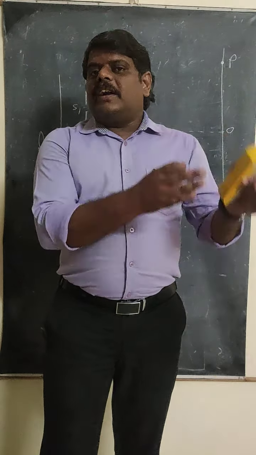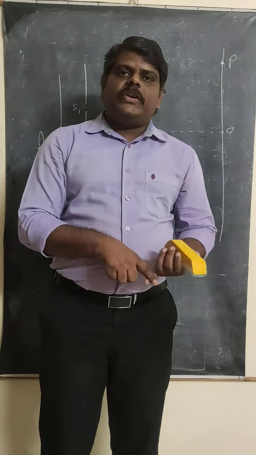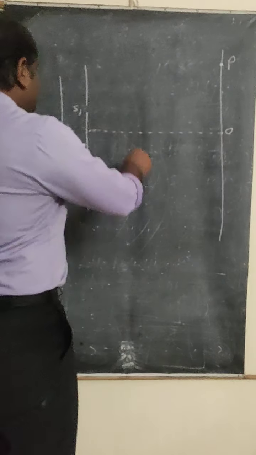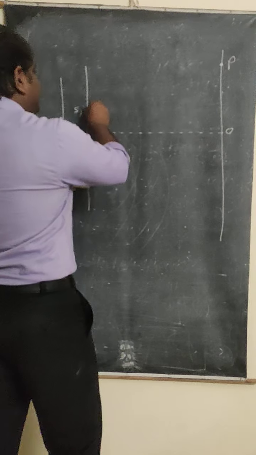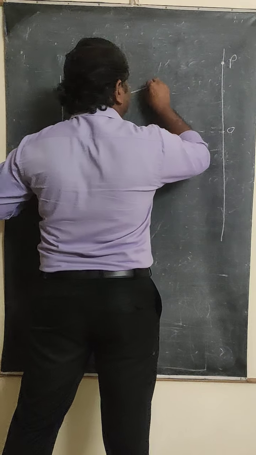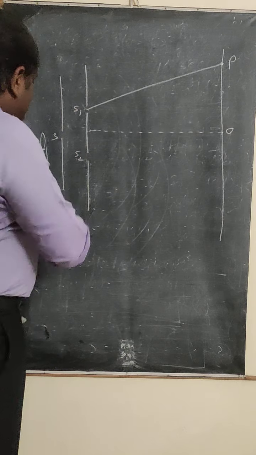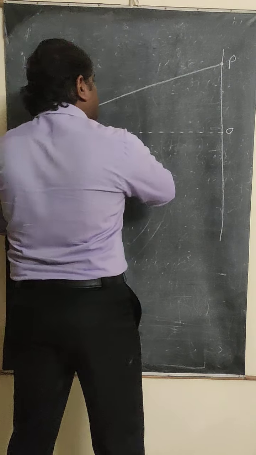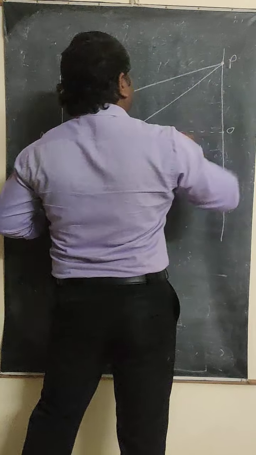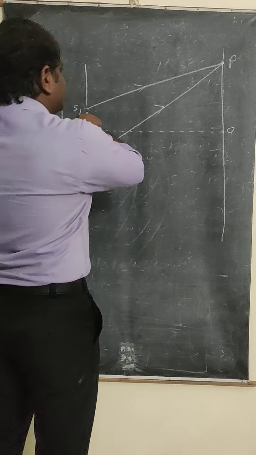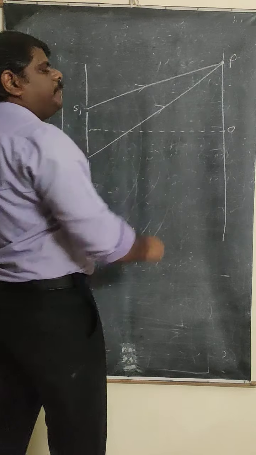Whether the two crests are interacting or the two troughs are interacting, based on that, how much phase difference there is will decide whether you are going to get the bright band or the dark band. Let us see what is going to happen here. The light coming from S1 is going to reach the point P, and the light coming from S2 is also going to reach the point P. The two light waves reach the point P by traveling S1P and S2P.